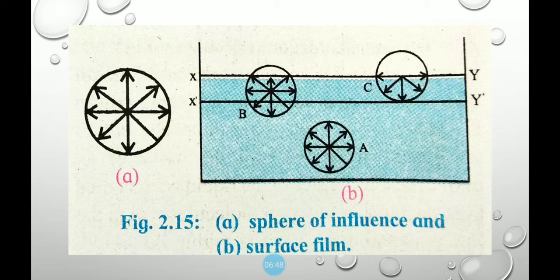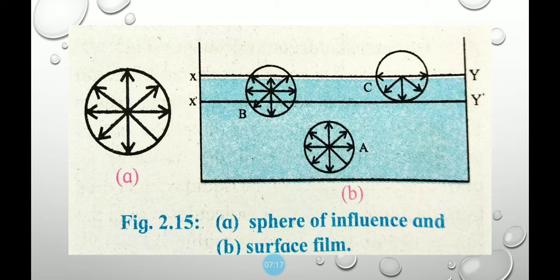Consider three molecules here, A, B, and C, such that molecule A is deep inside the liquid, molecule B within surface film, and molecule C on the surface of liquid. As molecule A is deep inside the liquid, its sphere of influence is also completely inside the liquid.